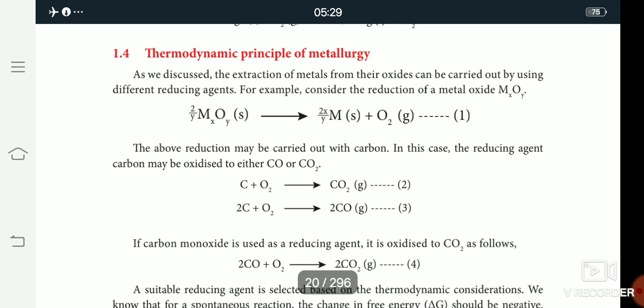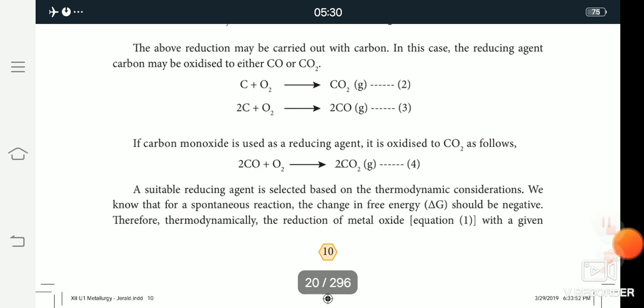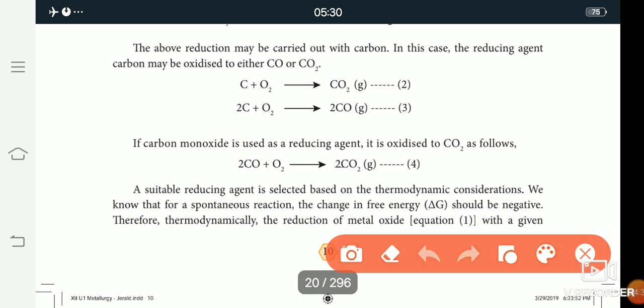There are two equations. One is carbon reacting with oxygen to give carbon dioxide. Then 2 carbon reacts with oxygen to give 2 CO. CO means carbon monoxide. So CO2 is carbon dioxide and CO is carbon monoxide. Which one is the best reducing agent? The best reducing agent is carbon monoxide.